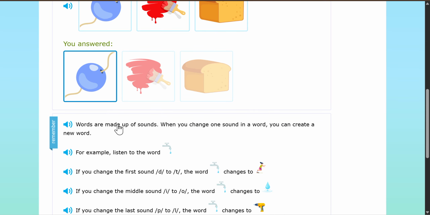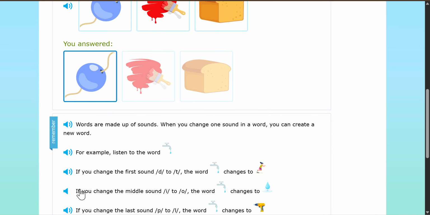Words are made up of sounds. When you change one sound in a word, you can create a new word. For example, listen to the word drip. D, I, P. If you change the first sound, D, to T, the word drip changes to trip.